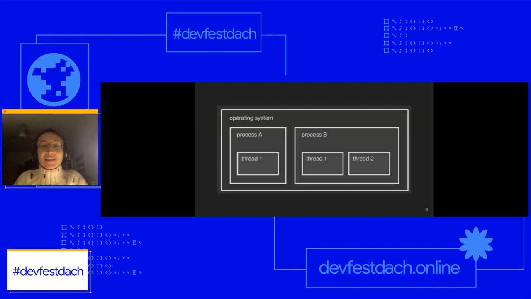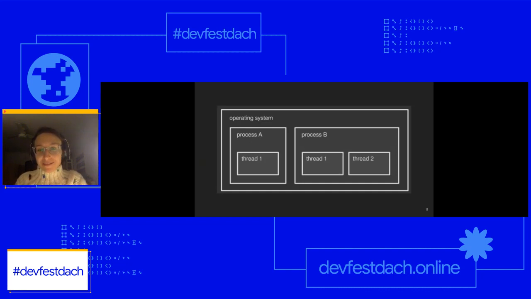However, the cool thing about threads is that they can actually share memory. Threads share the same memory assigned by the parent process, so data, for example, in my Spotify main interface can be easily accessed by my playlist, or by the part showing me the picture of an artist or queuing up the next song. Therefore, it's much easier for two threads to talk to each other, and they're usually much easier to manage from the operating system standpoint. They're lighter than a process, they take fewer resources, and are faster to create.